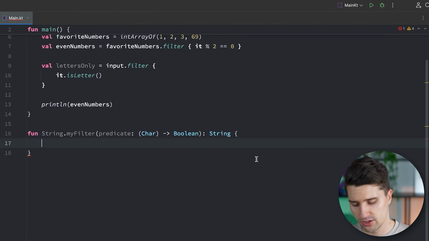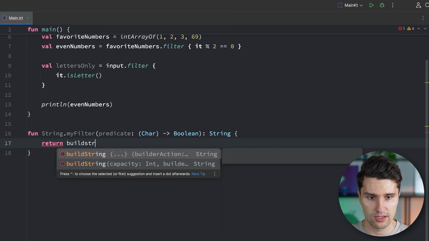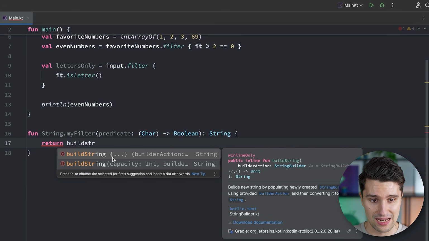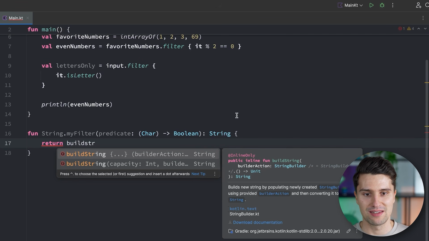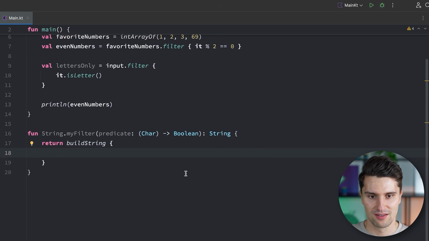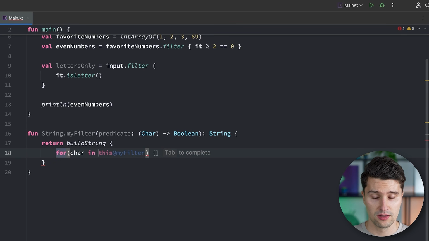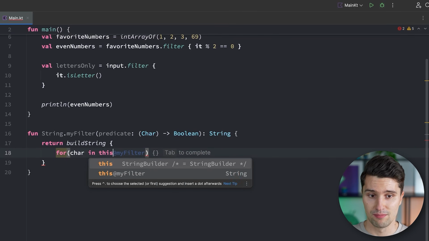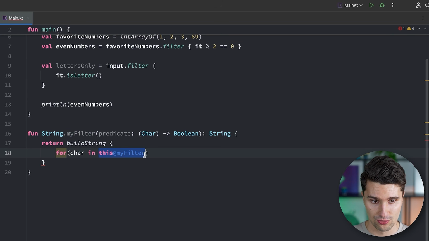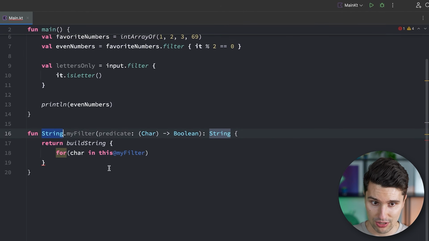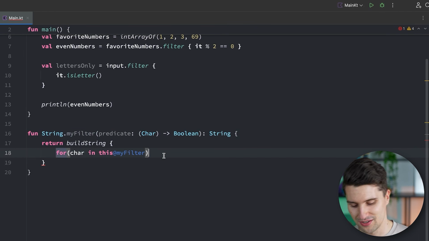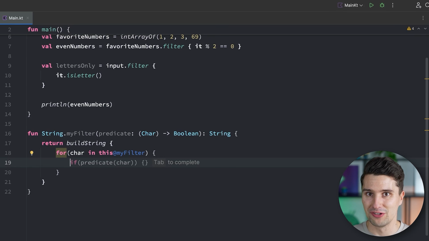So what we could do here, for example, is we return buildString again. So here with buildString, this Lambda function that we pass, of course, includes the dynamic logic based on which we want to construct the string. That's, of course, also a use case for a Lambda function, since every string is built differently. And here we can then really just say, for every character in this at myFilter, so this now refers to the string here we call this on. Make sure to have this at myFilter. You've noticed the issue before if we don't do this.